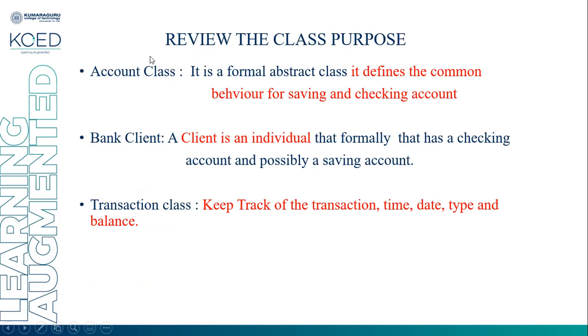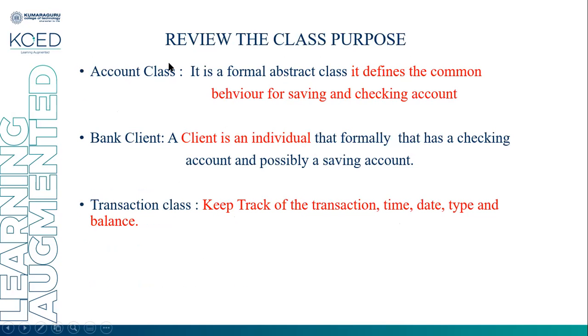For example, some samples are given. Account class, it is a formal abstract class. It defines the common behavior of saving and checking account. Bank client, a client is an individual that has a checking account and possibly saving account. Okay, it's a clear purpose also. Transaction classes, key transaction time, date, type, and balance.